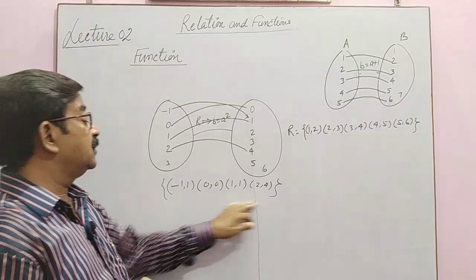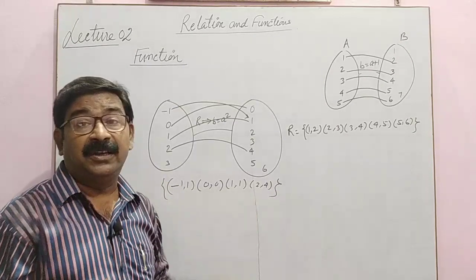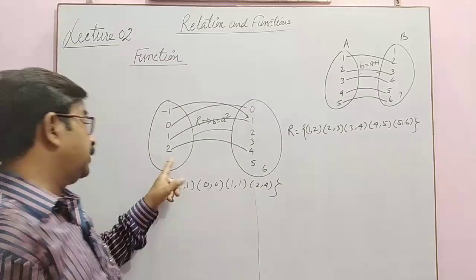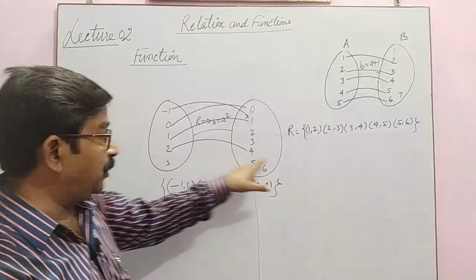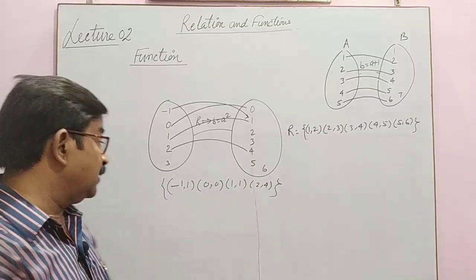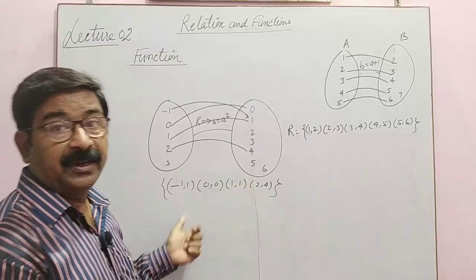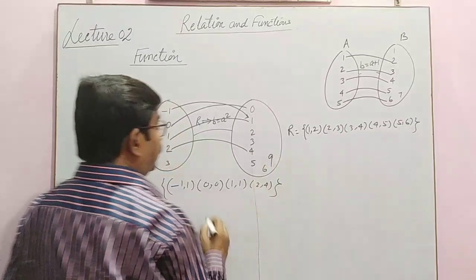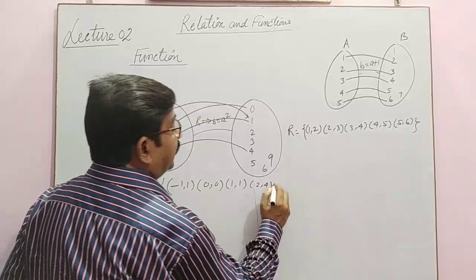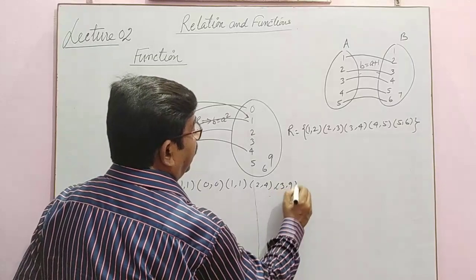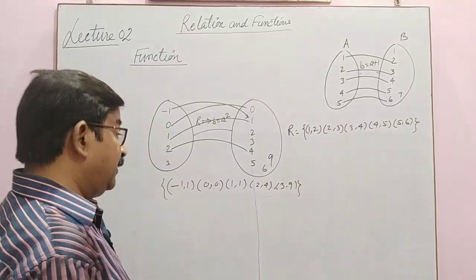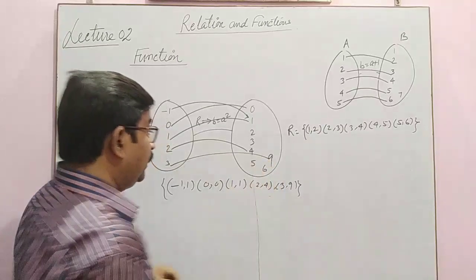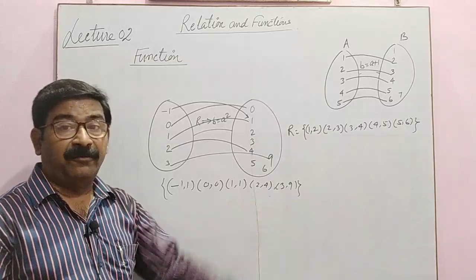So is this relation a function or not? What I told? Here 3 is left. It has no image in the second set. It means it is not a function. It is a relation. If by chance you had 9 here, then the ordered pair (3, 9) would clearly make it a function.